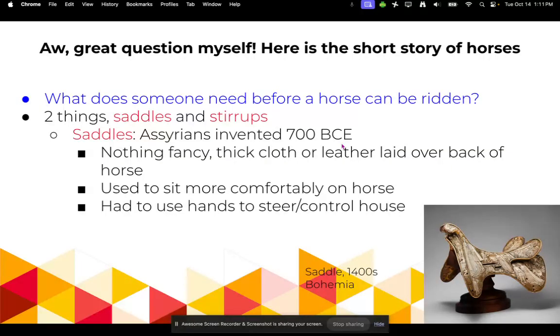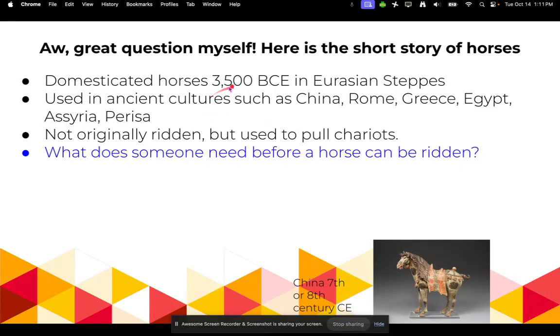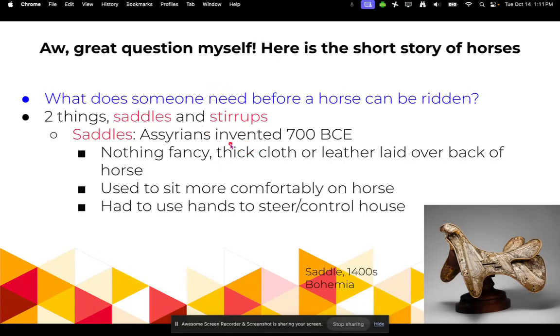Yeah, there are two things. The first one being the saddle. Saddles are tricky because we talked about how horses were domesticated at about 3,500 BCE, but saddles were not invented until 700 BCE by the Assyrians. And these saddles are not fancy like the saddles that you see today. They're pretty much just a thick cloth or leather laid over the back of the horse. They're used to sit more comfortably on the horse, and riders had to use their hands to steer and control that horse.